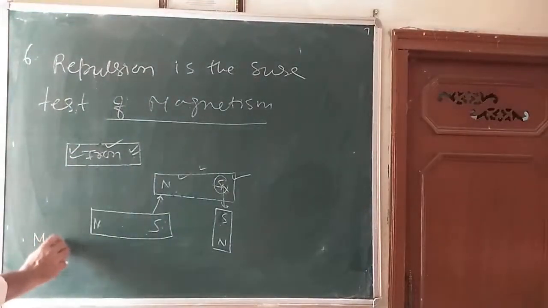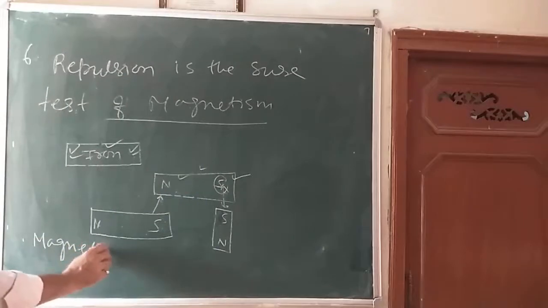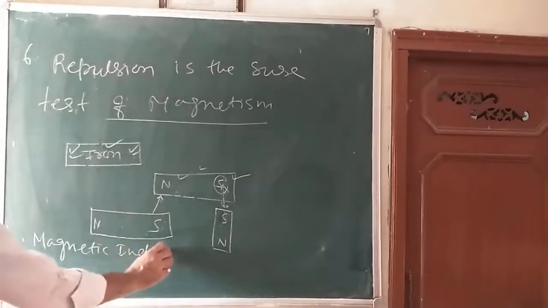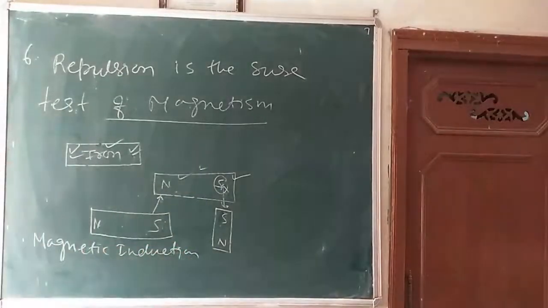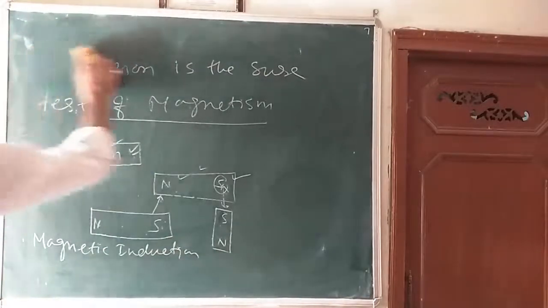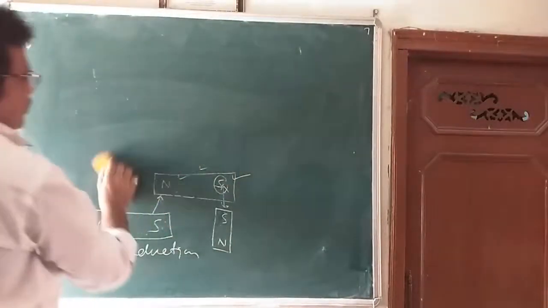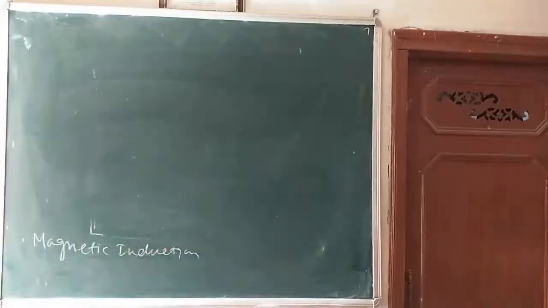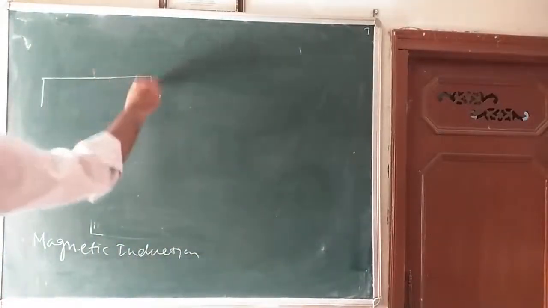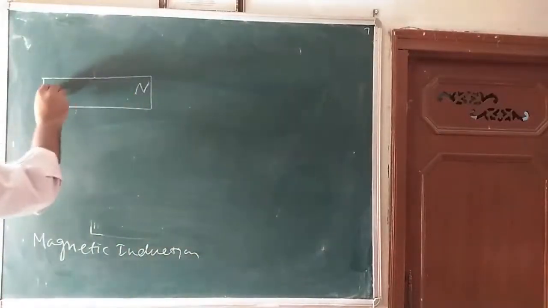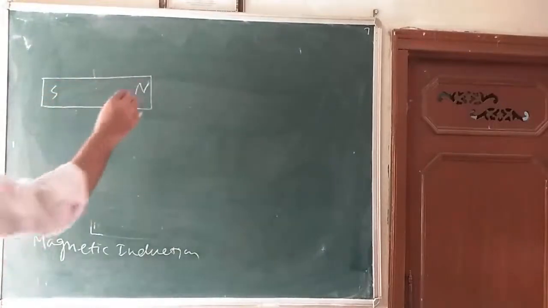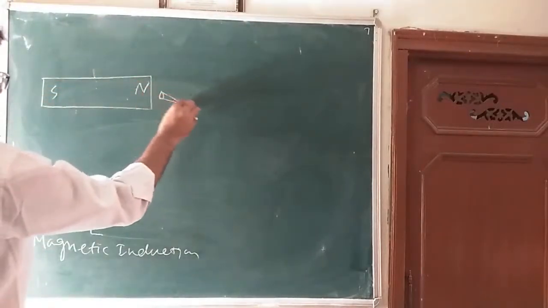What is magnetic induction? Children, suppose you have a bar magnet, and you take some pins. What do you see? It will be something like this.